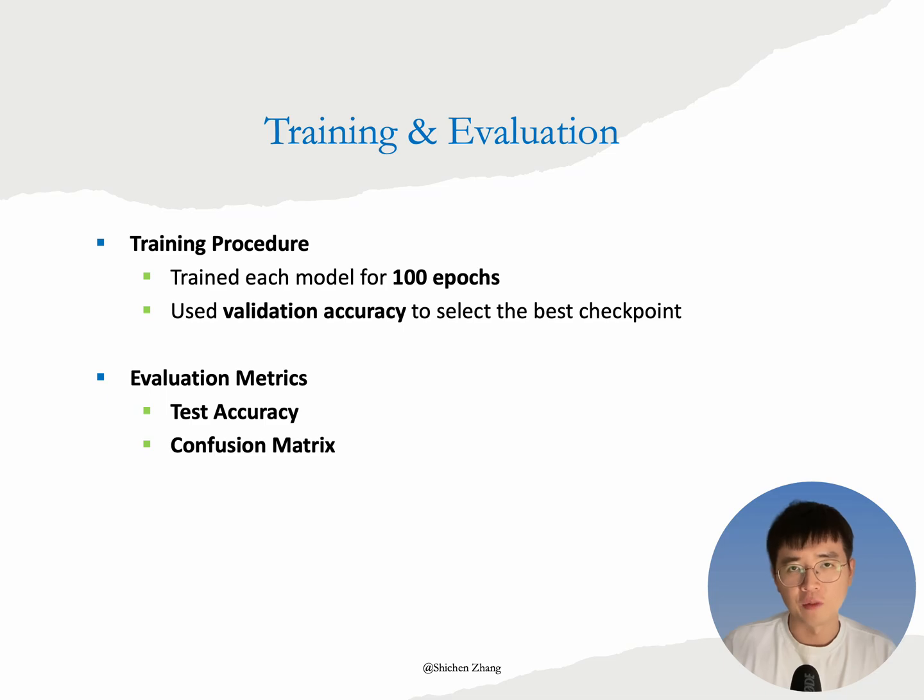After training, we evaluated the best model on the unseen test set and used test accuracy as the primary metric. We also examined the confusion matrix to better understand class-level performance, for example, whether the model confuses similar orientations or frequencies.